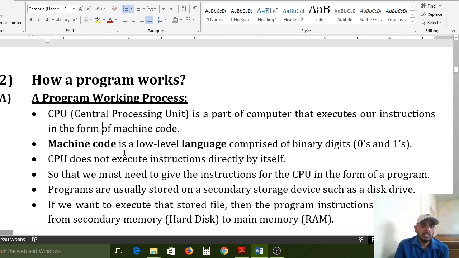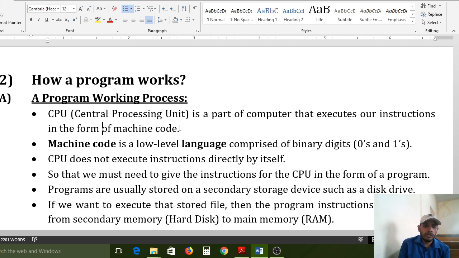So, how does a program work? A program is nothing but a set of instructions. If you write any program in C language or Java or any other programming language, each and every line in that file is called a statement. So all the statements are called a set of statements.